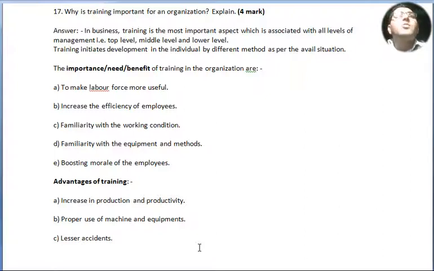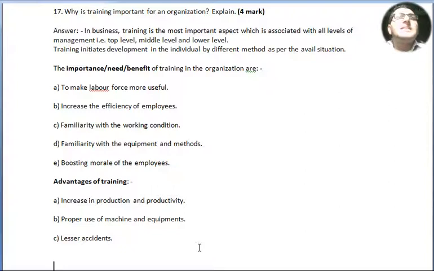Question number 17. Why is training important for an organization? Explain. For 4 marks. In business, training is the most important aspect, which is associated with all levels of management, that is top level, middle level and lower or supervisory level. Training initiates development in the individual by different methods as per the available situation. The importance, needs and benefits of training in the organization are: point number A, to make the labor force more useful.